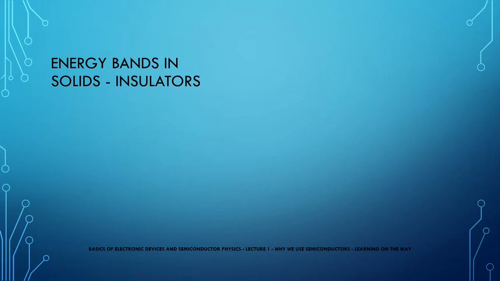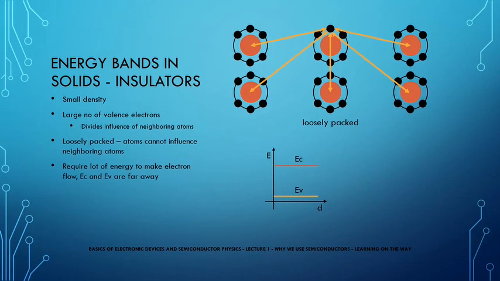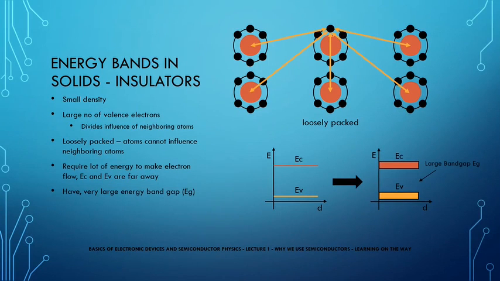However, when it comes to insulators, their densities are small and they have a large number of valence electrons, which divides the incoming influence of neighboring atoms among these large number of valence electrons. Since they are not as close to each other, one neighboring atom's nucleus cannot easily influence the electron of another atom. Hence, they require a lot of energy to make an electron flow. As a result, the energy gap between the valence band and conduction band is very, very large,